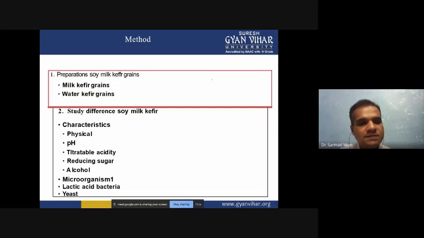And then next step, study different soy milk kefir characteristics, like physical characteristics, pH, titratable acidity, reducing sugar or alcohol. We have to characterize. Then microorganisms like lactic acid bacteria and yeast we are adding for the kefir production.